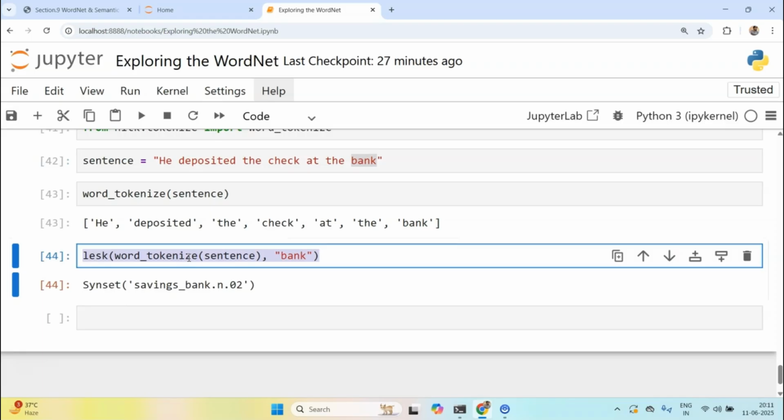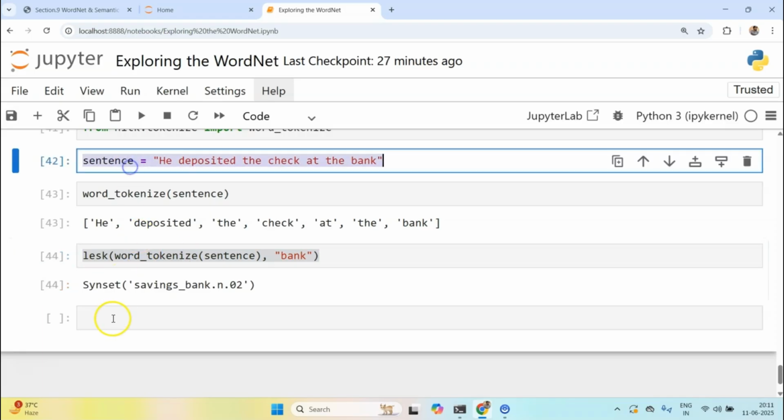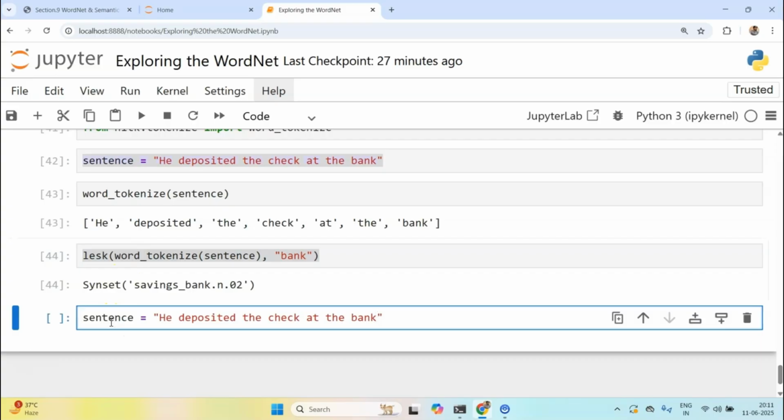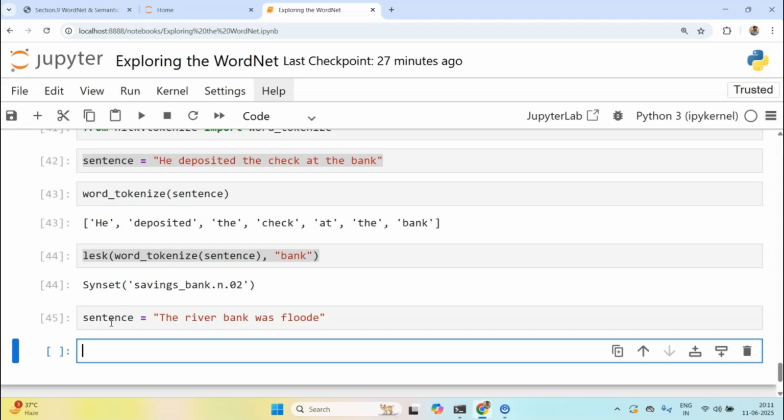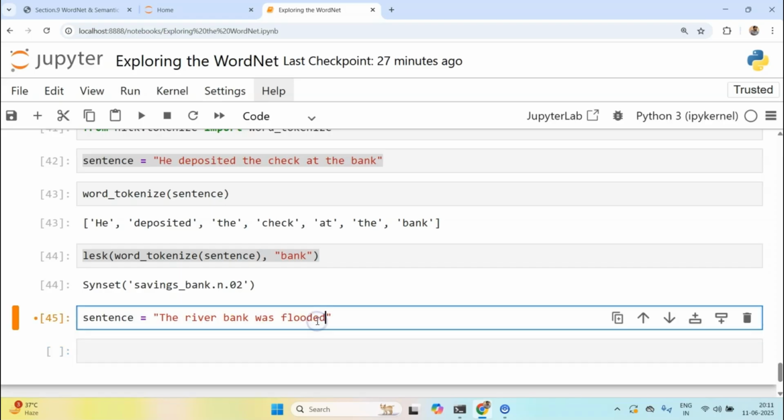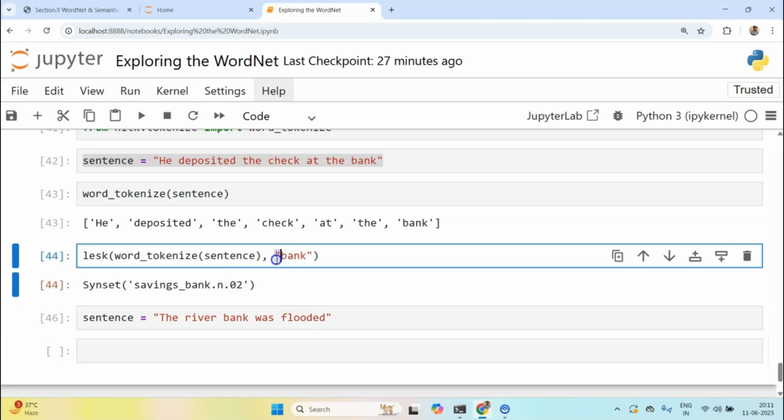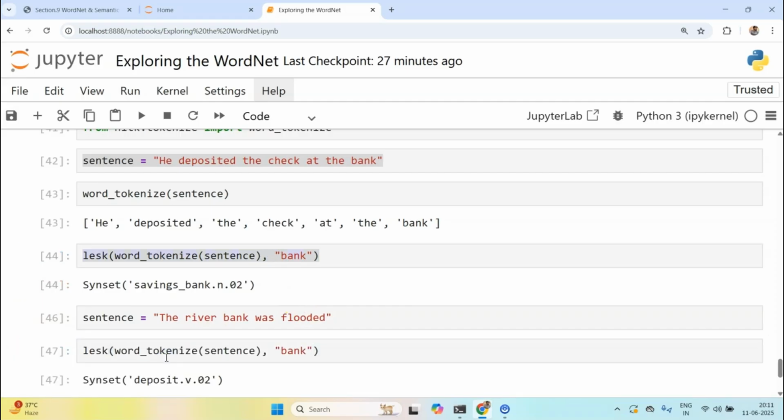Okay, let's try it out with one more sentence maybe. The river was flooded. Okay, and let's try to see now.